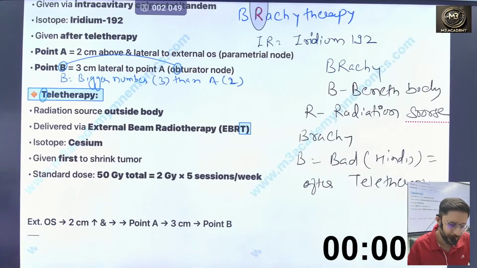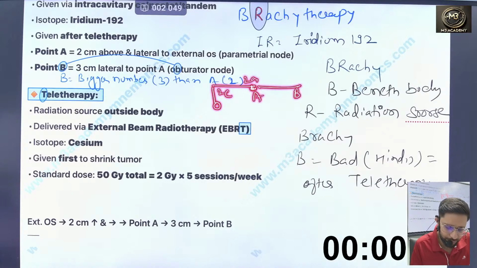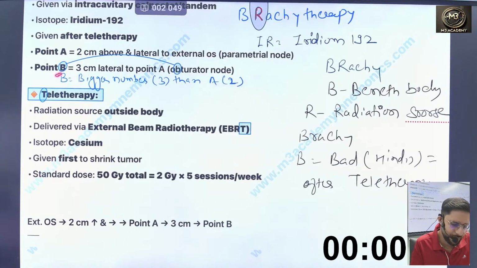Yes, so there are two points, A and B. Point A is from the external os, 2 centimeter above and 2 centimeter lateral, and point B is 3 centimeter lateral to point A. You can say B means some bigger number than A, more than 2. So 3 centimeter lateral to point A, toward the obturator node. We can remember the alphabet B is also in obturator.